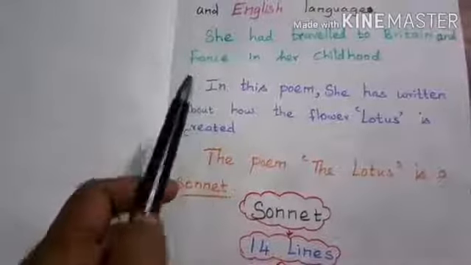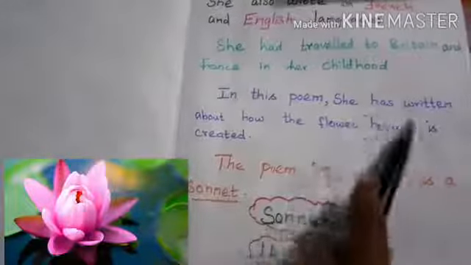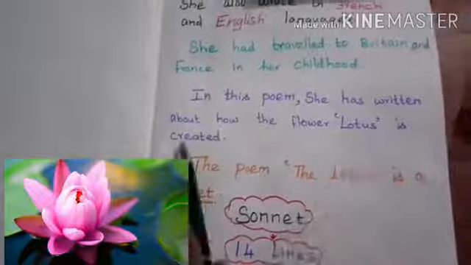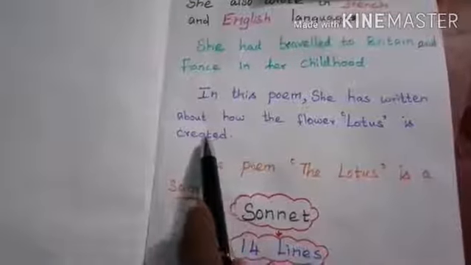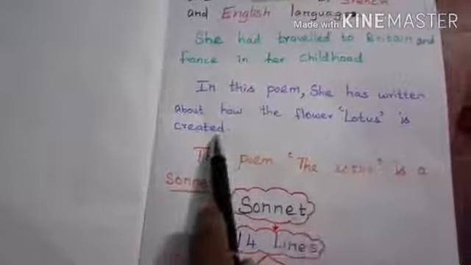Let us see about the poem. In this poem, she has written about how the flower lotus is created.